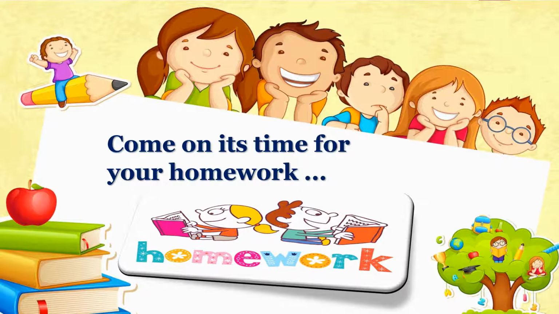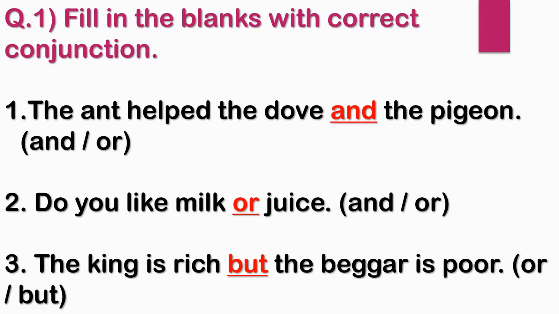Come on students, it's time for your homework. Question number 1. Fill in the blanks with the correct conjunction. Number 1. The ant helped the dove dash the pigeon. The options are given here, children: and, or. Which is the correct option?